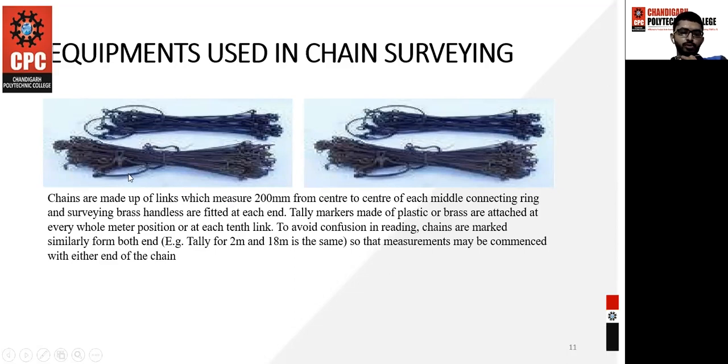And one of the most important things that I would like to tell you is that this is the handle, and this handle is made up of brass. You will include the length of the handle with the chain. Without including the handle length, you cannot do the chain survey.